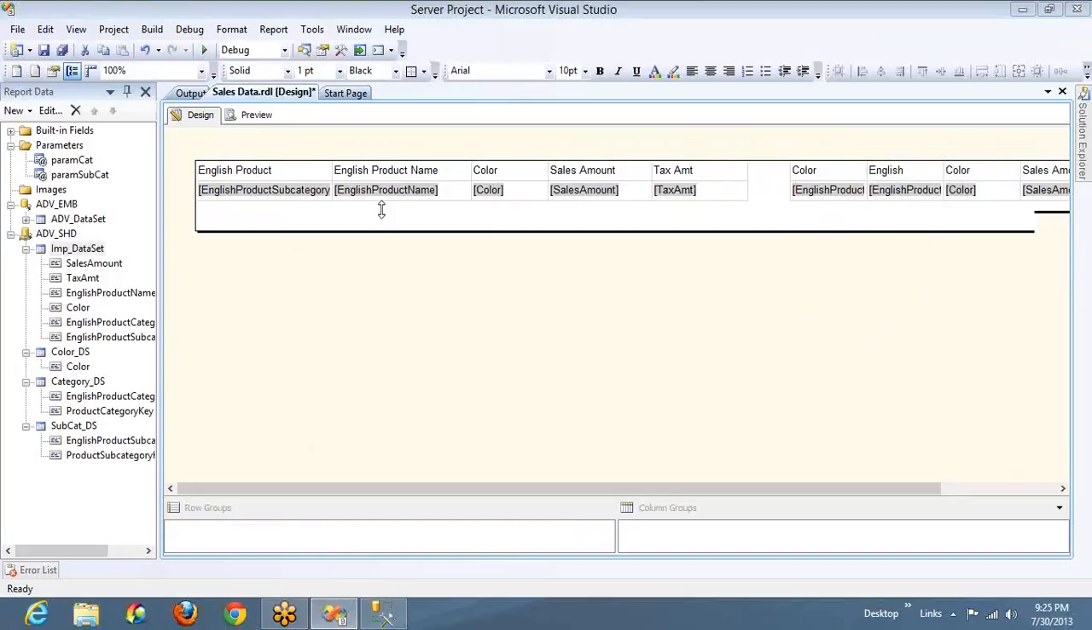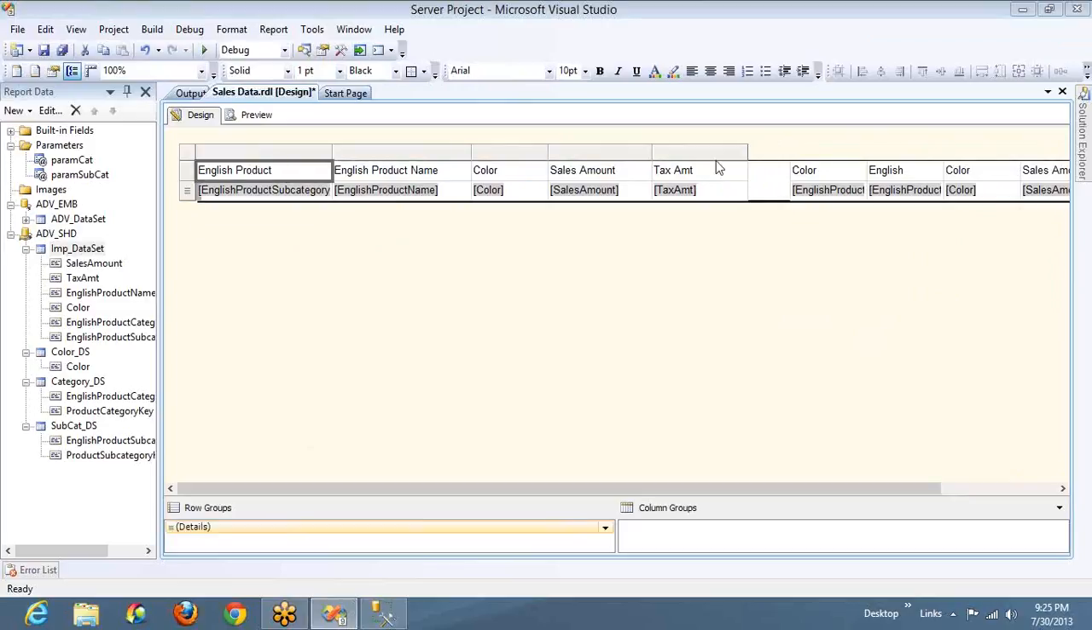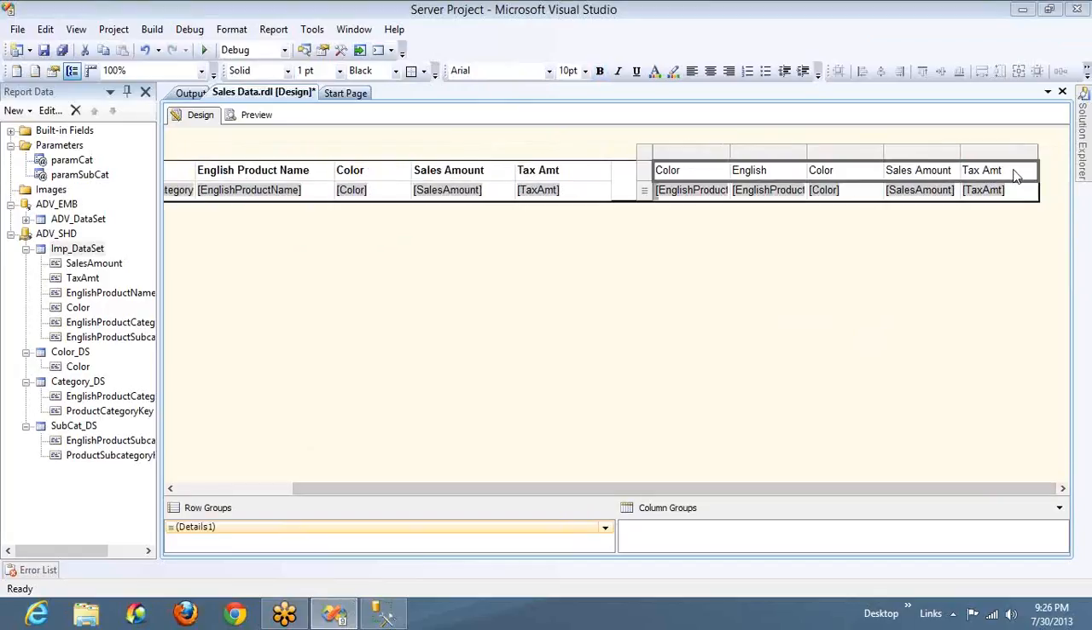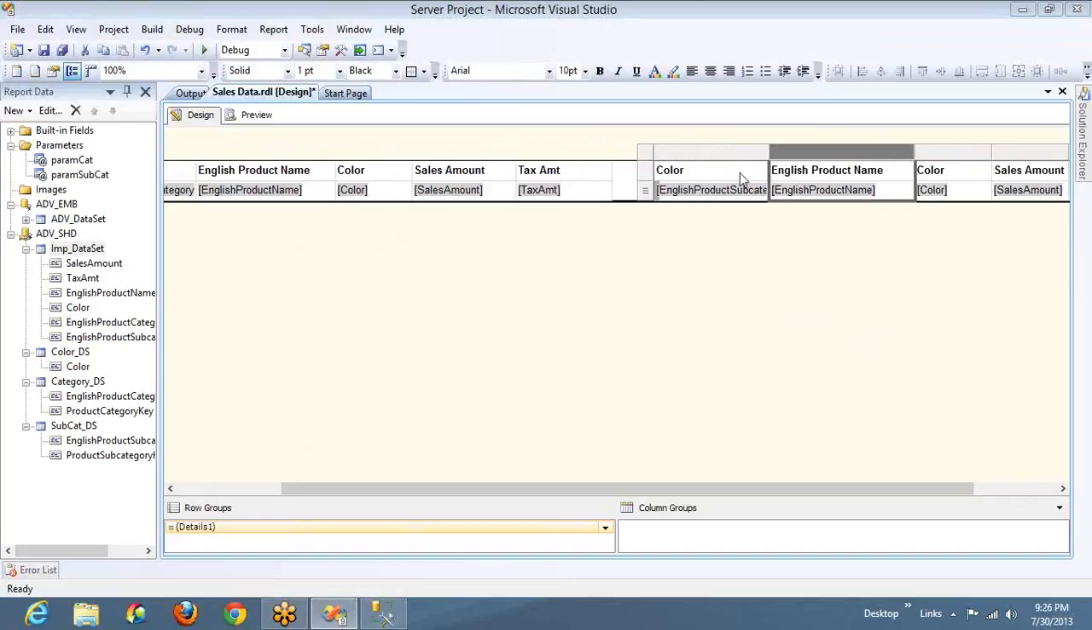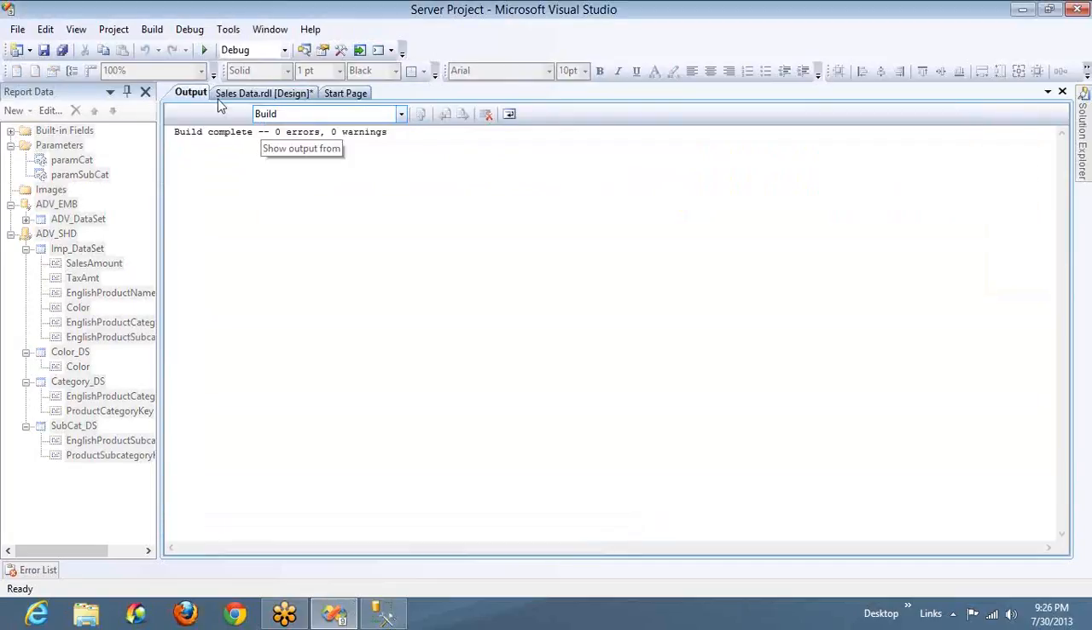If I execute this report, let me format it a little bit at least. I'm making the font bold for this and even for this. And let me increase the size of these columns, product name, and oops, this should be subcategory, right? Okay, now two tables are ready. If I execute this, it will show me both the tables.